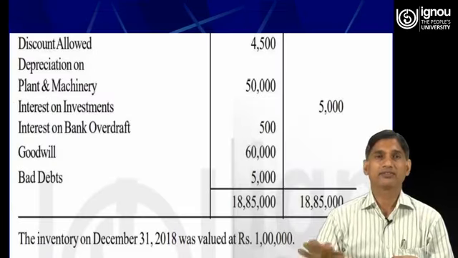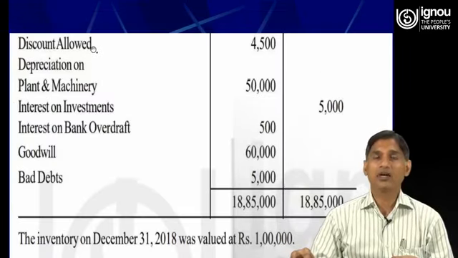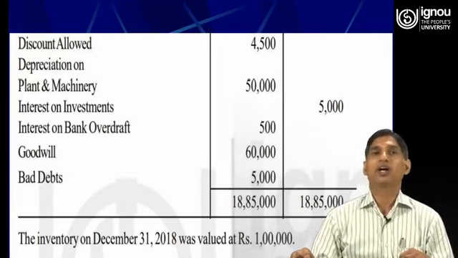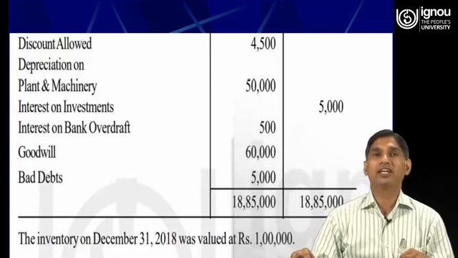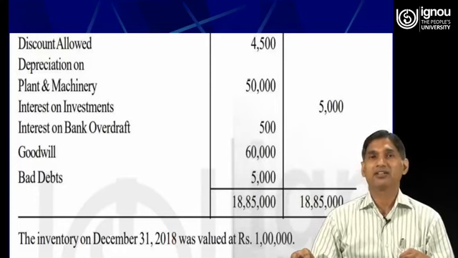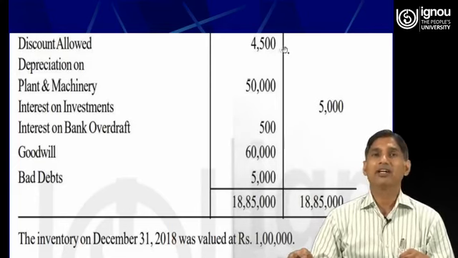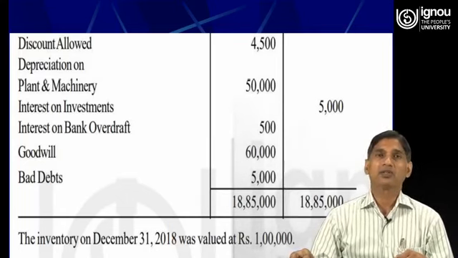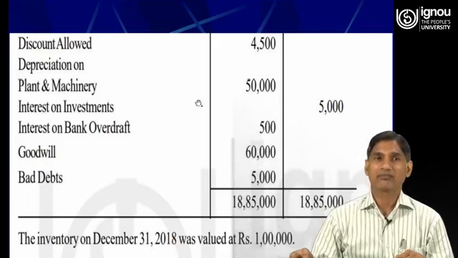Move forward. Discount allowed, so we have allowed the discounts to our debtors, therefore it is an expense for the business, therefore all expenses will have a debit balance. Depreciation on plant and machine, plant and machine being a fixed asset for the business, so if we charge depreciation on the fixed assets, it is an expense for the business, therefore it will have a debit balance.